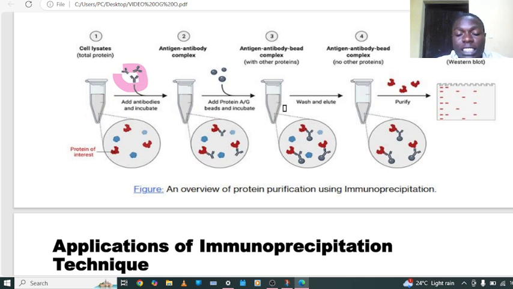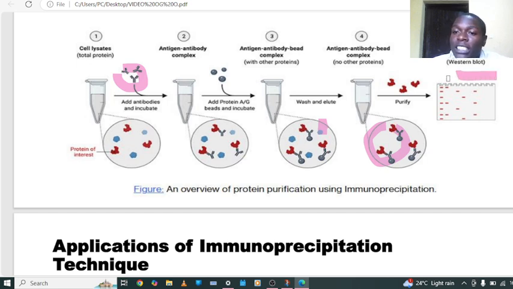After washing, the proteins which are not of interest are going to wash away. We are going to remain with only the protein of interest. See, this protein here is not a protein of interest. Now we see that after washing it does not appear. Now finally is the detection.